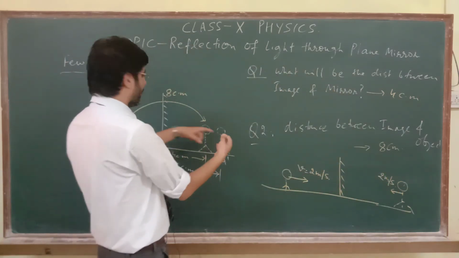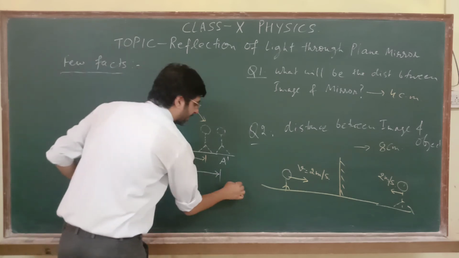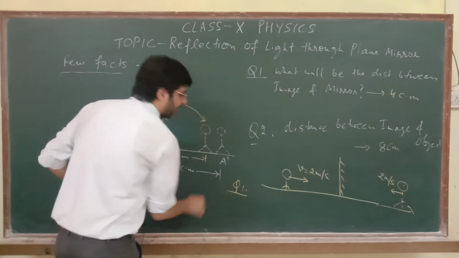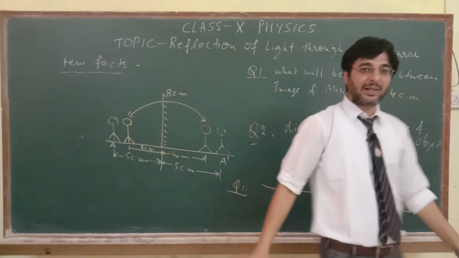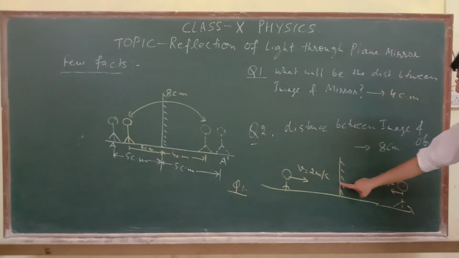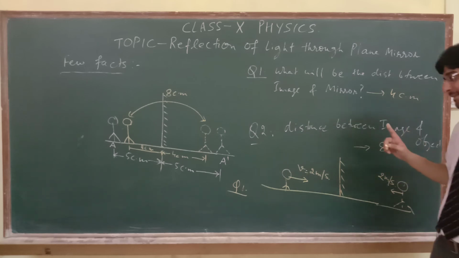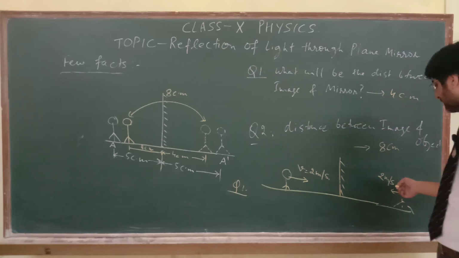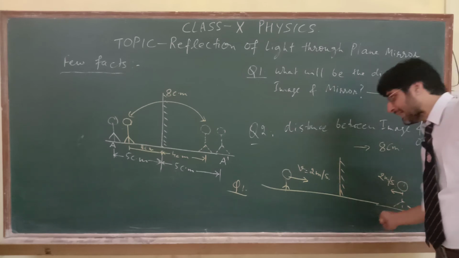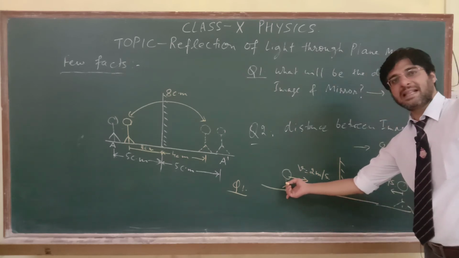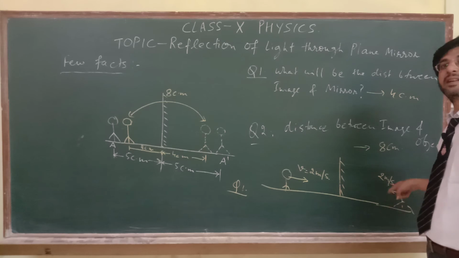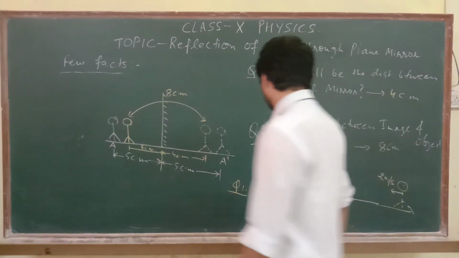Now here again the question can be of two types. Question 1, what is the speed of the image with respect to the mirror? The speed of the image with respect to the mirror will be 2 meters per second only. But when it is asked what is the speed of the image with respect to the person, in that case the speed will increase. Fine.